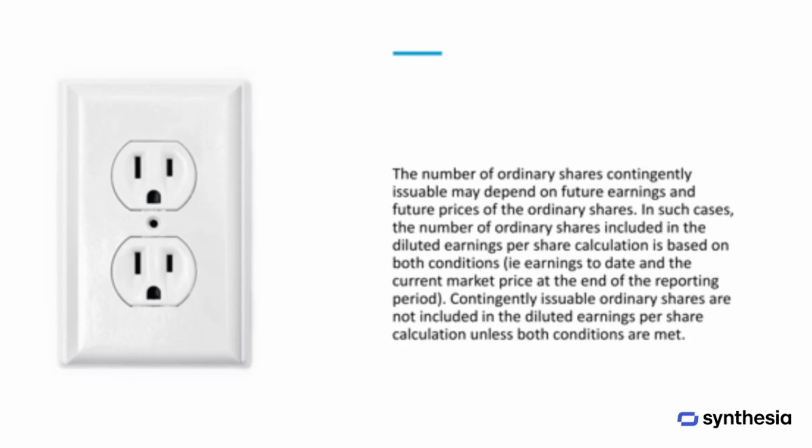The number of contingently issuable ordinary shares may depend on both future earnings and the future market price of the shares. In such cases, the calculation of diluted earnings per share includes these shares only if both conditions are satisfied. The number of shares used is based on the earnings achieved to date and the current market price at the end of the reporting period. If either condition is not met, the shares are excluded from the calculation.